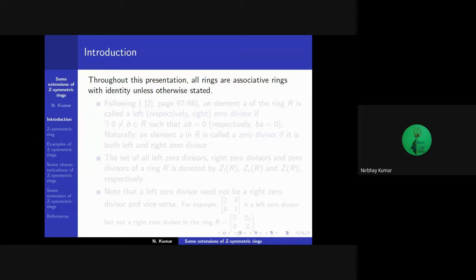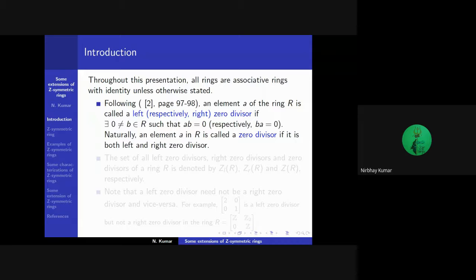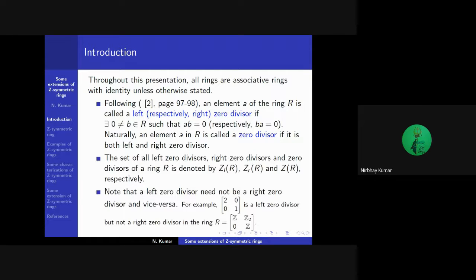unless otherwise stated. An element A of a ring R is called a left zero divisor if there exists a non-zero element B in R such that AB is equal to 0. Similarly, an element A of a ring R is called a right zero divisor if there exists a non-zero element B in R such that BA is equal to 0. Naturally, an element A in R is called a zero divisor if it is both a left and right zero divisor. The sets of all left zero divisors, right zero divisors, and zero divisors of a ring R are denoted by Z_l(R), Z_r(R), and Z(R) respectively. Note that a left zero divisor need not be a right zero divisor and vice versa.